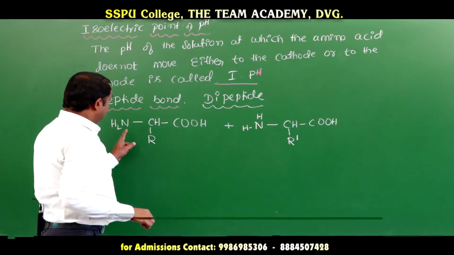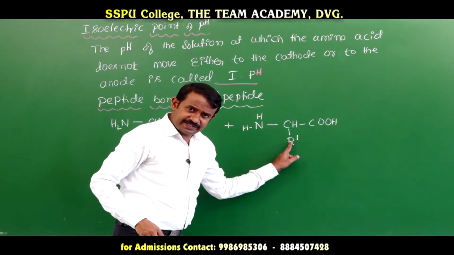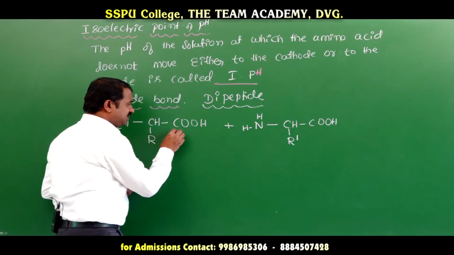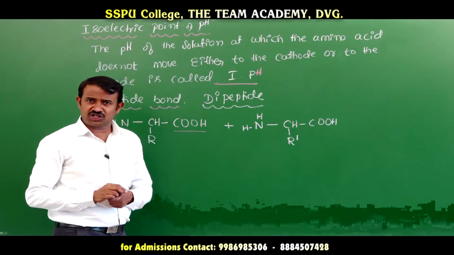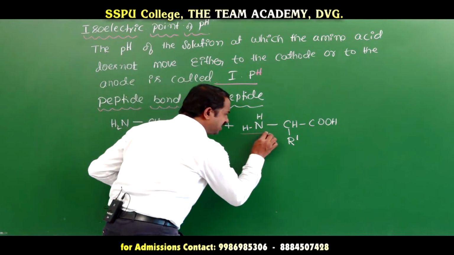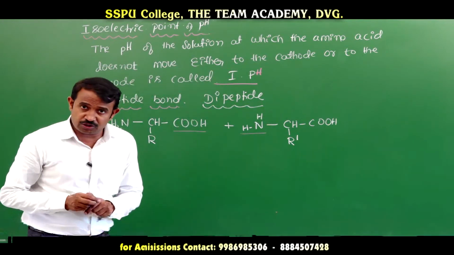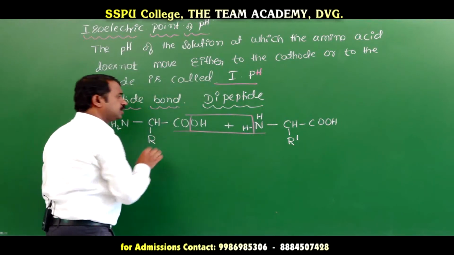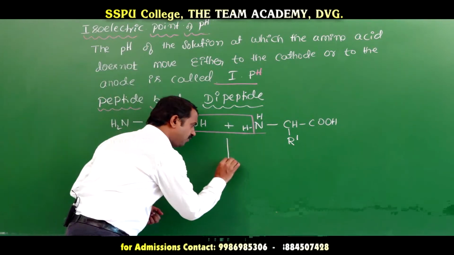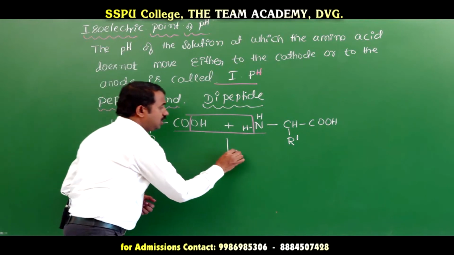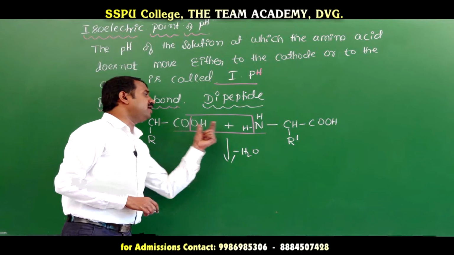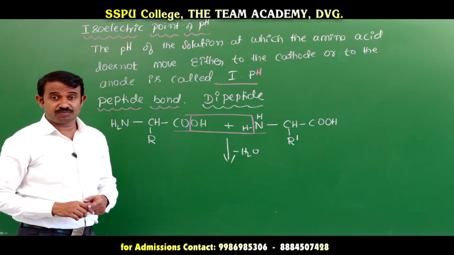Between the two amino acids, one amino acid contains the carboxylic acid functional group and the other contains the amine functional group. With the elimination of a water molecule, the bond formed is called a peptide bond.